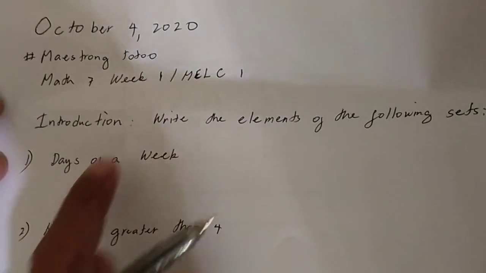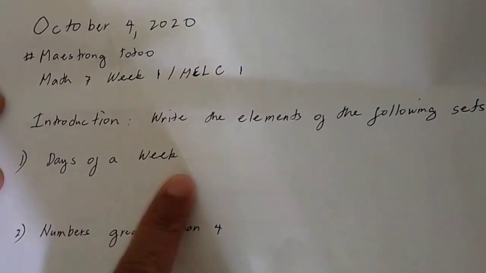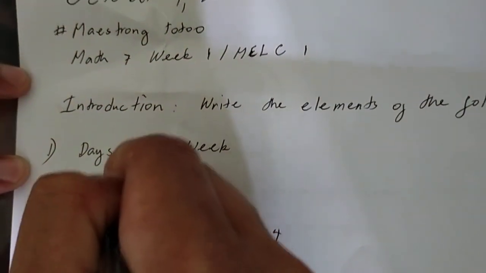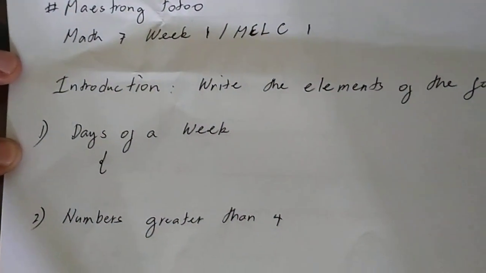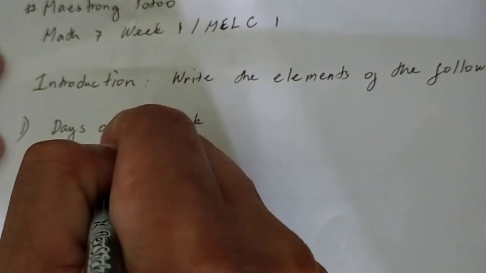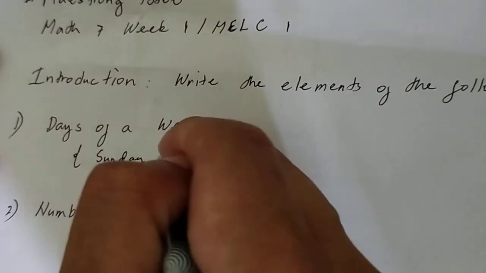Ito po umpisa niyan. Introduction. Write the elements of the following set. In number 1, days of a week. So, maglalagay lang po tayo ng open brace. Ngayon, ano ba yung days of a week? So, una, meron po tayong Sunday. Ang Sunday po, ang first day of the week, no?